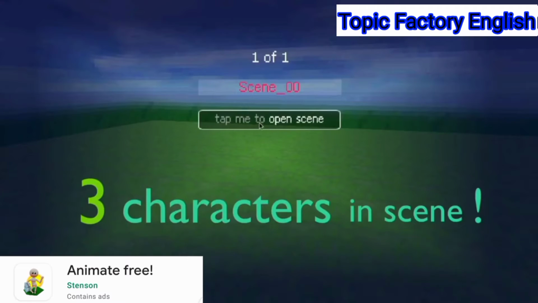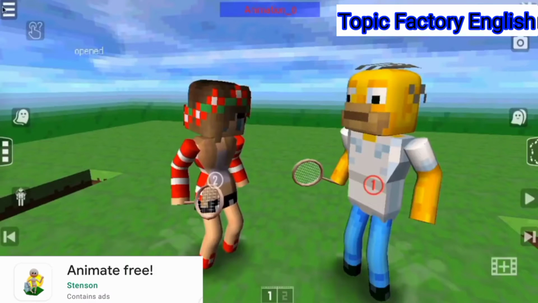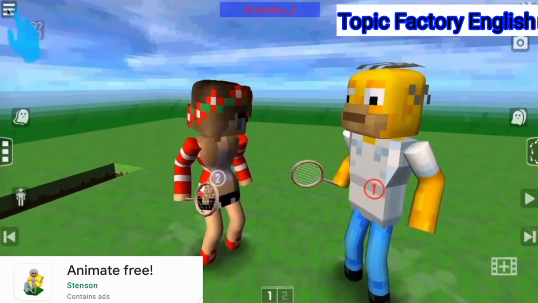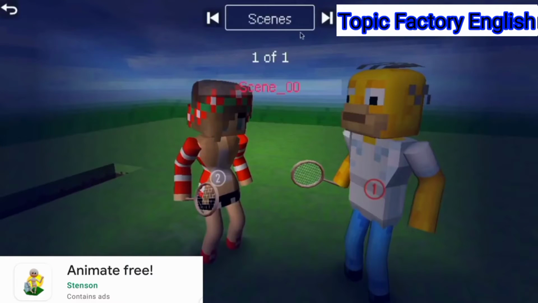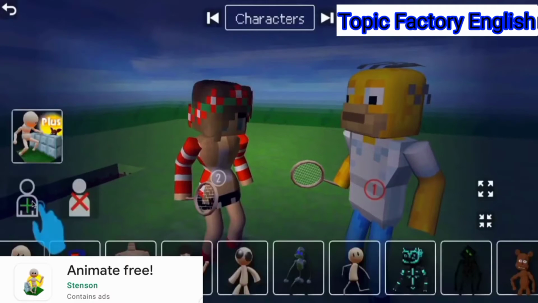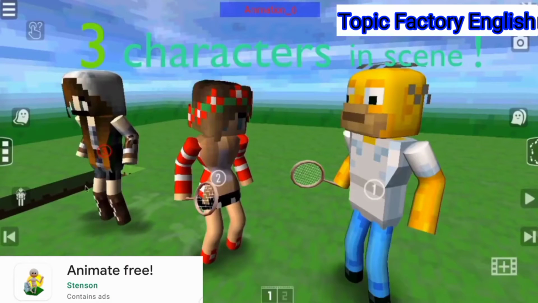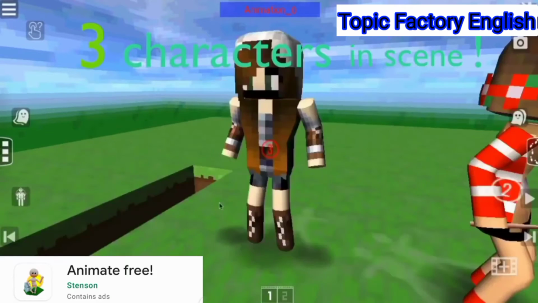Animate Free. Friends, in this app you can only choose 3 characters in a scene, not more than it. In this app you can select your characters' movement scene by scene. You can add characters and remove them, but only 3 in a scene, as you can see on the screen. It is a good user interface.